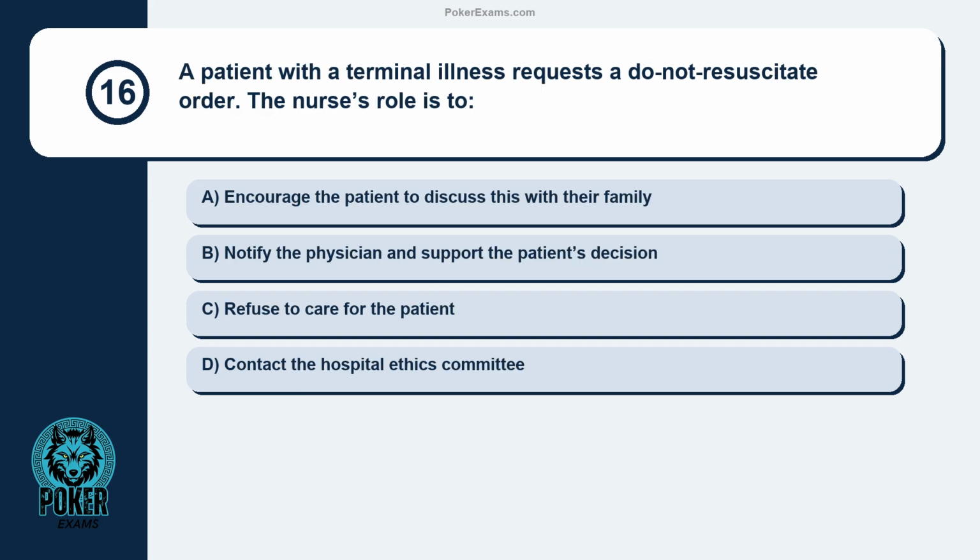Question 16. A patient with a terminal illness requests a do not resuscitate order. The nurse's role is to encourage the patient to discuss this with their family, notify the physician, and support the patient's decision. Refuse to care for the patient. Contact the hospital ethics committee.